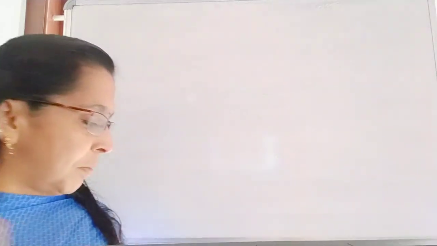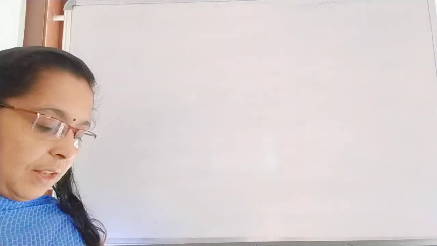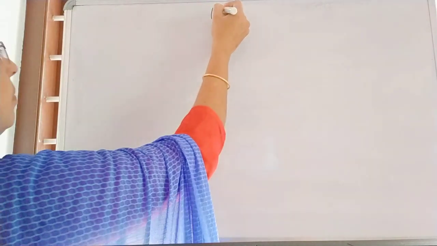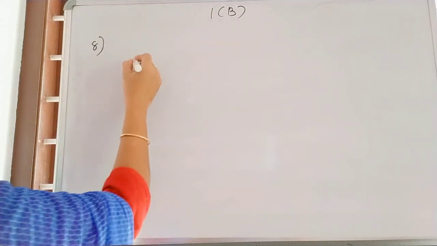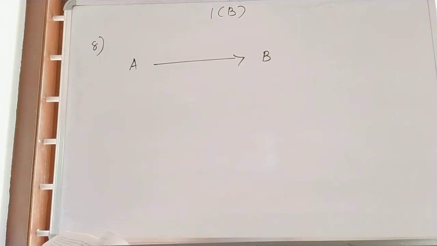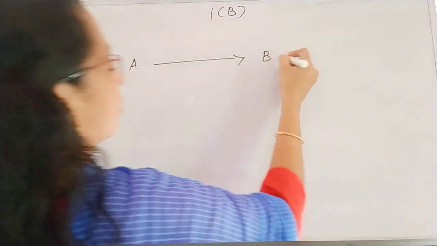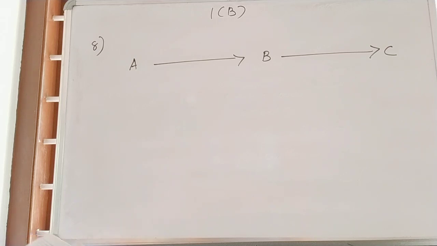Question number 8(1)B. For a dealer A, the list price of an article is rupees 9,000. So the transaction is from A to B, then again from B to C. Don't write, first listen.